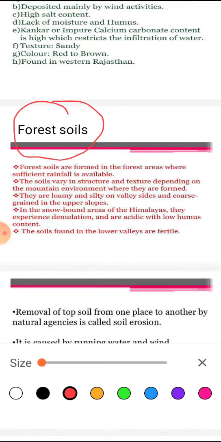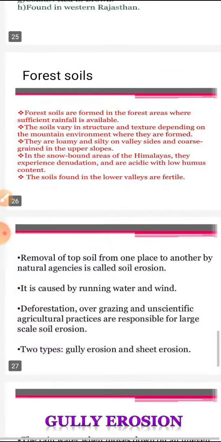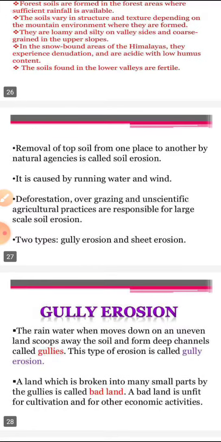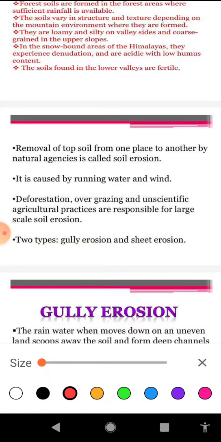After that, we will discuss about soil erosion and soil conservation. With regard to the soil erosion, in a very simple sentence, the process of removal of top layer of the soil by physical agents is known as soil erosion. Again I am repeating, the removal of top layer of soil by physical agents is termed as soil erosion.